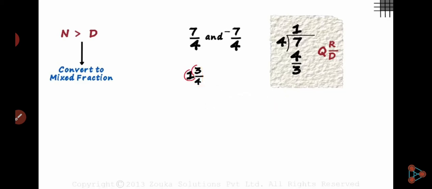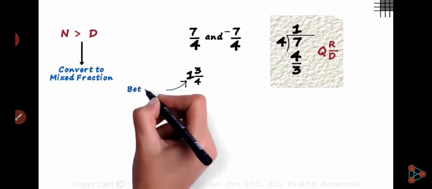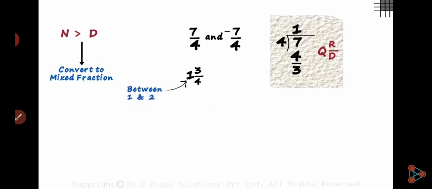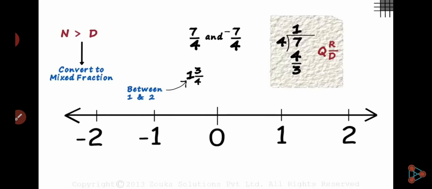Okay, now let's draw it on the number line. 1 is our whole number part, so this number is in between 1 and 2. Okay, it is a number bigger than 1, right? 1 and 3/4 means 1 whole and after that 3/4. So between 1 and 2. Understand? So let's draw the number line.